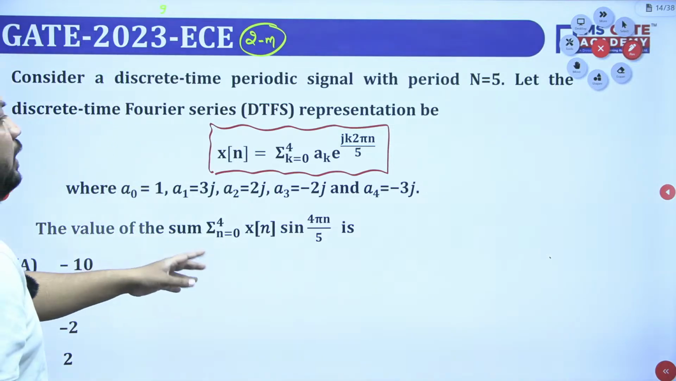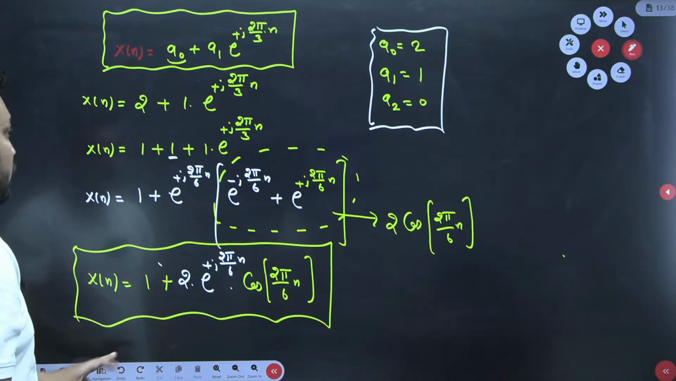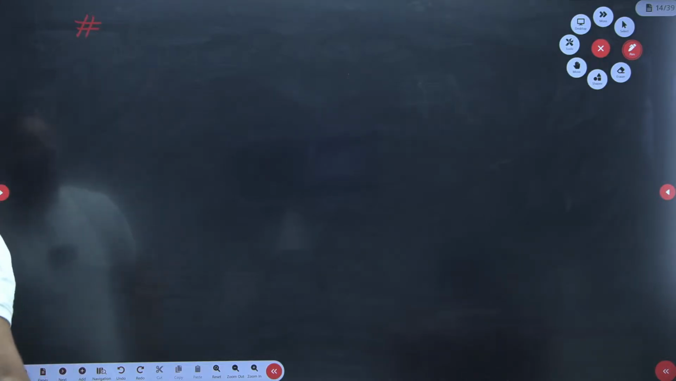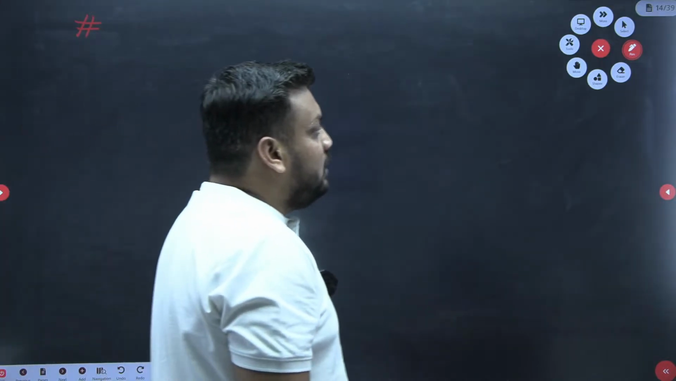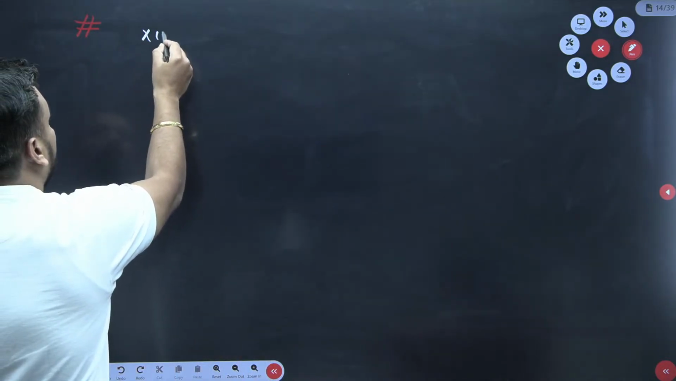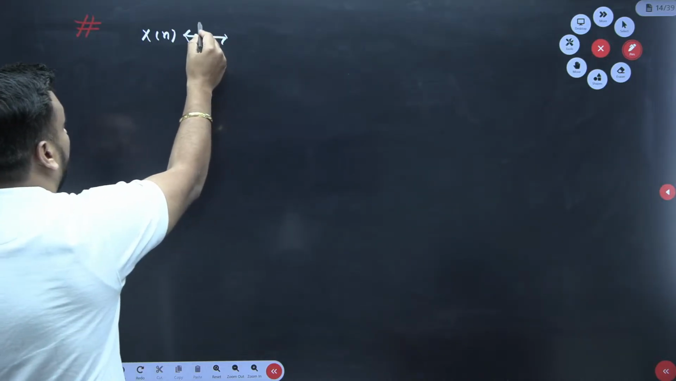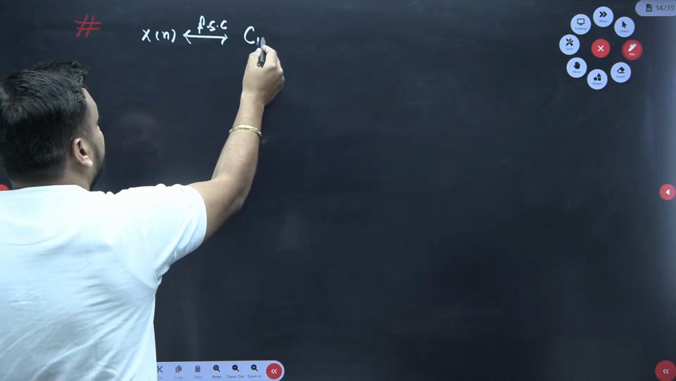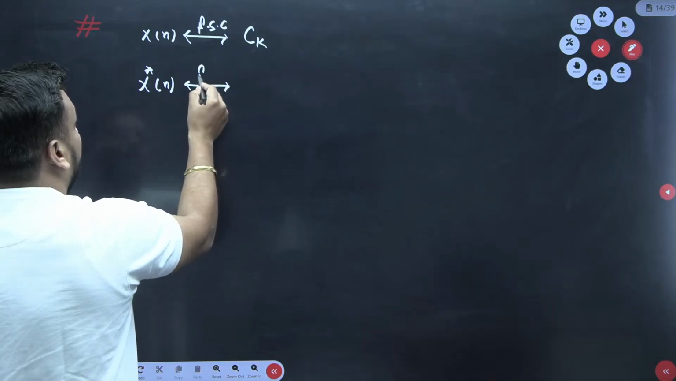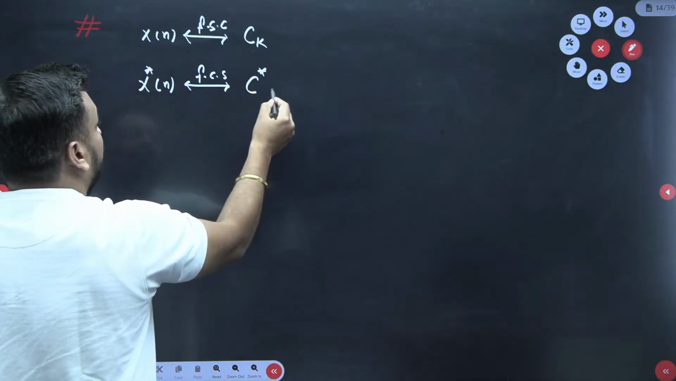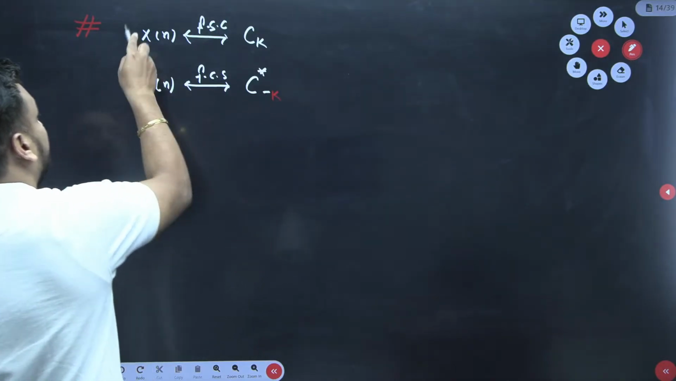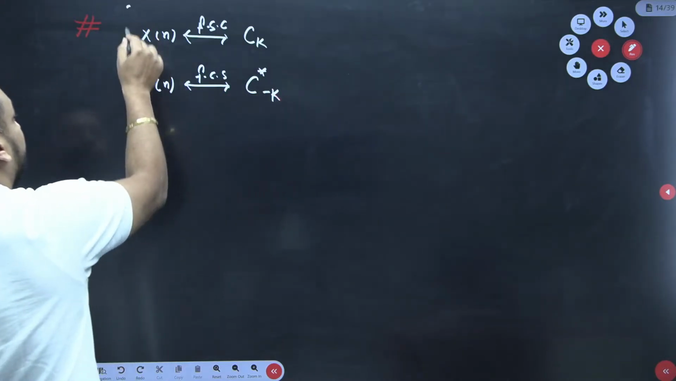Before solving this question, guys, I would like to remind you of one very important property of the DTFS. What is the property, guys? The conjugate symmetry property. It says that if the Fourier series coefficient of x of n is Ck, then the Fourier series coefficient of x conjugate of n will be C conjugate of minus k. This is the property.